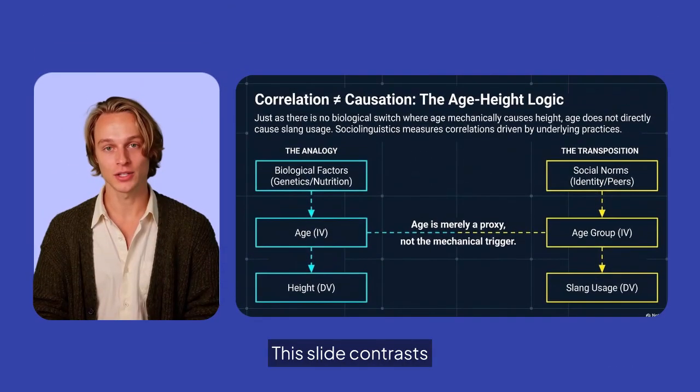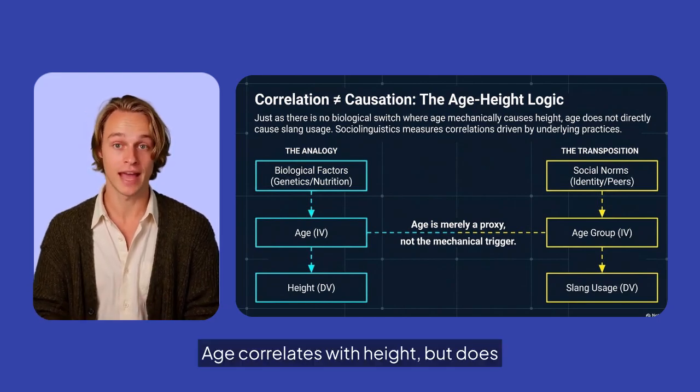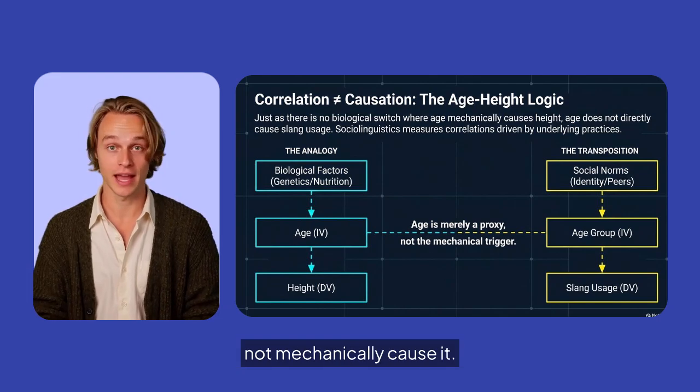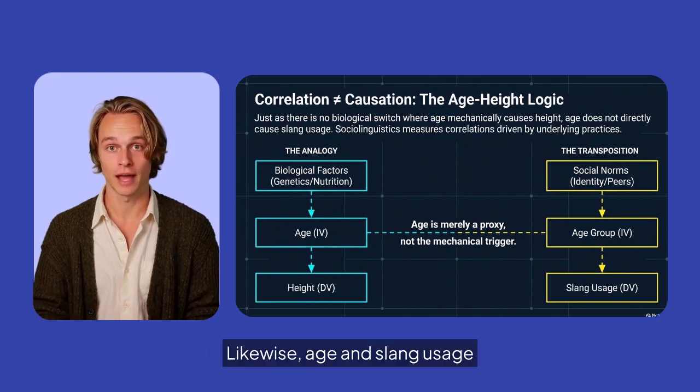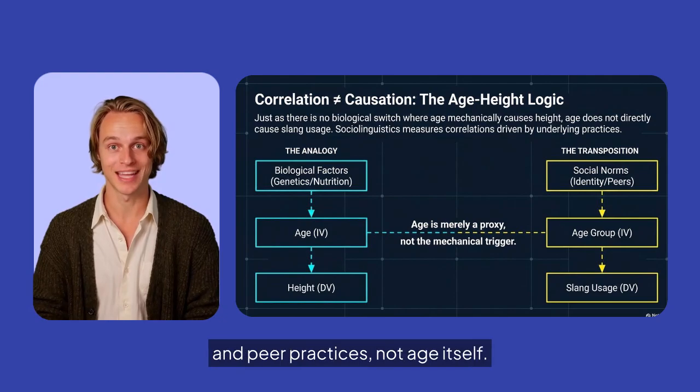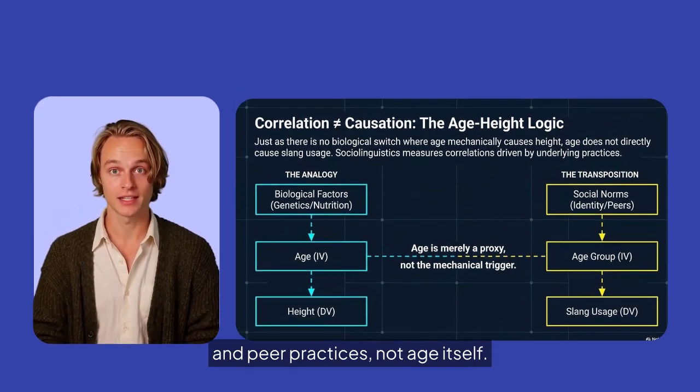This slide contrasts correlation and causation through an age-height analogy. Age correlates with height but does not mechanically cause it. Underlying biological factors do. Likewise, age and slang usage correlate because of social norms and peer practices, not age itself.